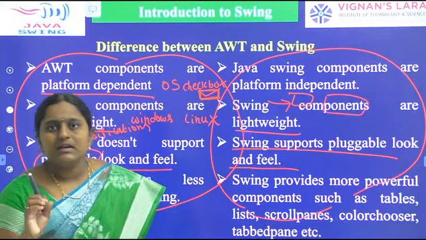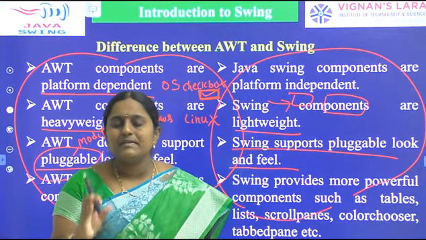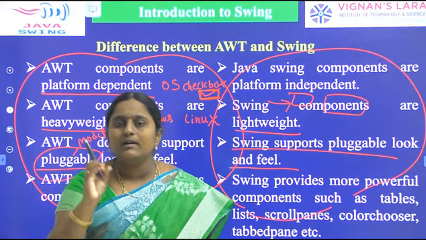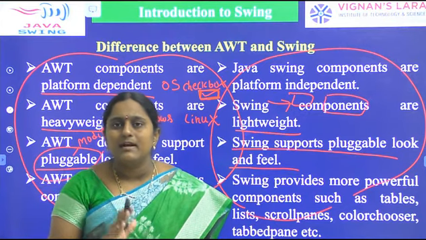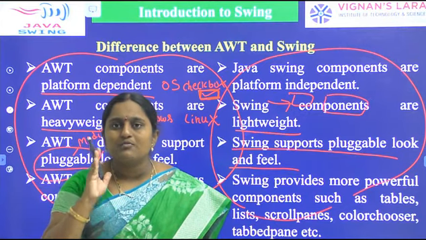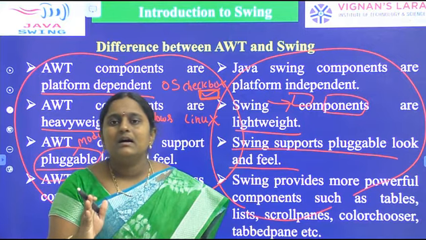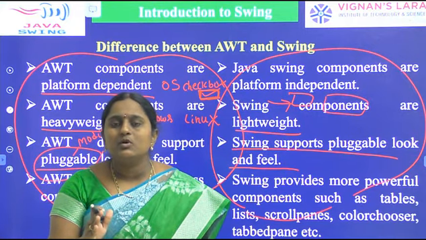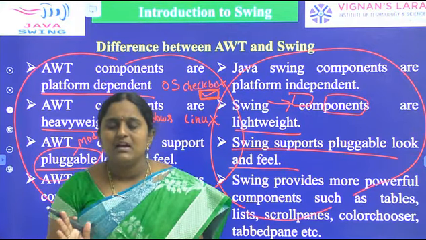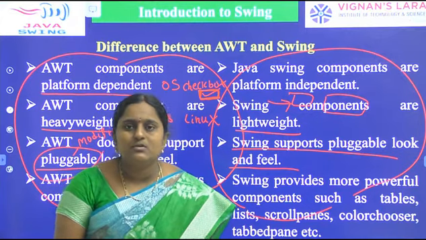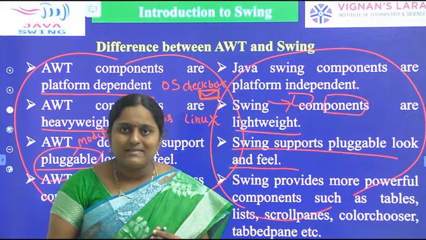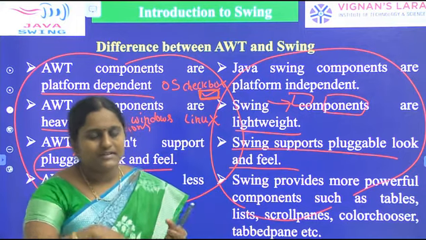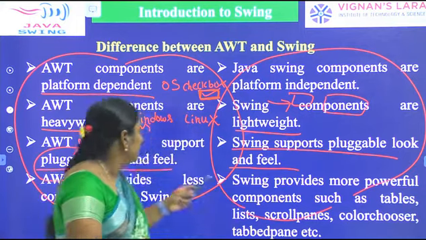Swings are mainly used to overcome the drawbacks of AWT. AWT provides a number of GUI components. Swing is a part of JFC. Mainly we use Swing to develop window-based applications. These are the differences between AWT and Swing.